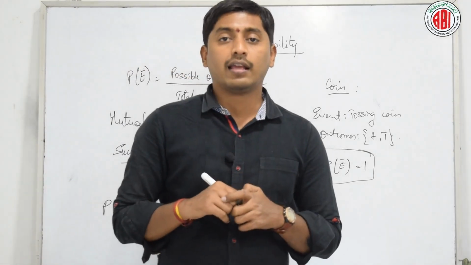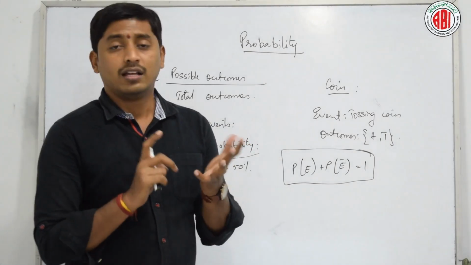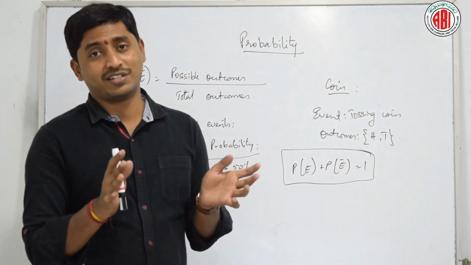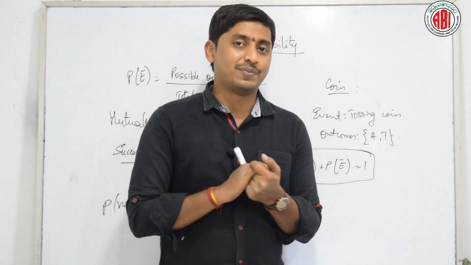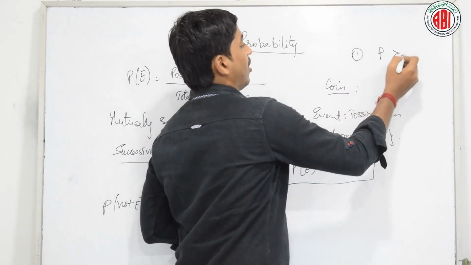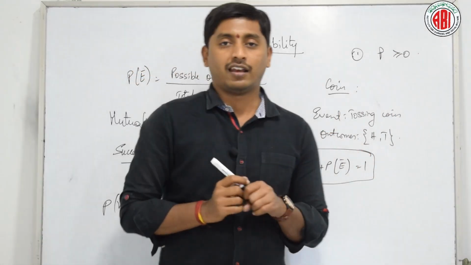Is it clear? And one more thing which you have to remember is that the counting whatever we do should always be in positive terms. We will never count it as -1, -2, -3, right? Which means the first condition which you have to remember is that probability will always be greater than or equal to 0, right? Fine.